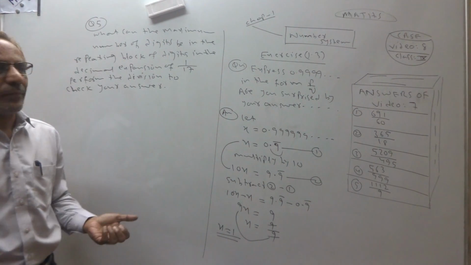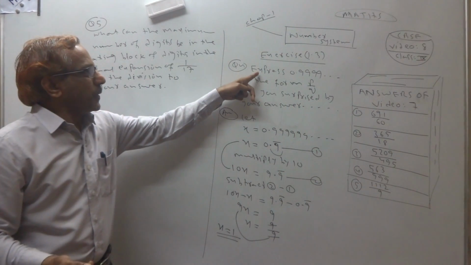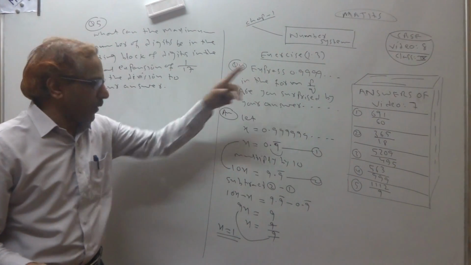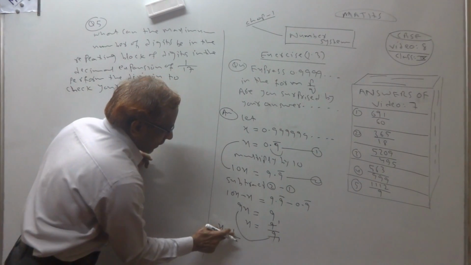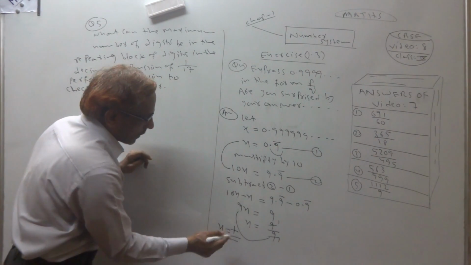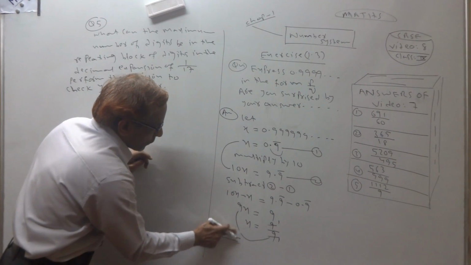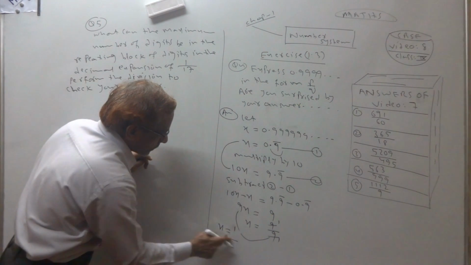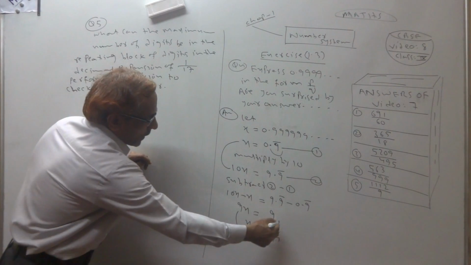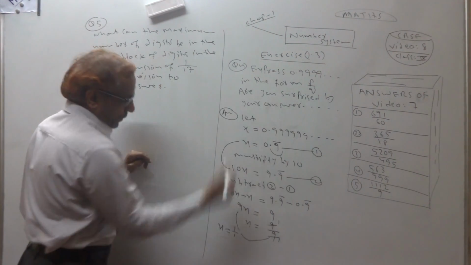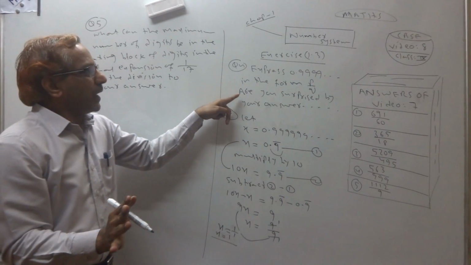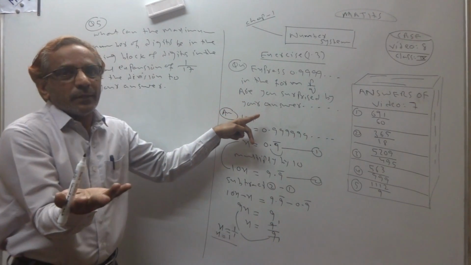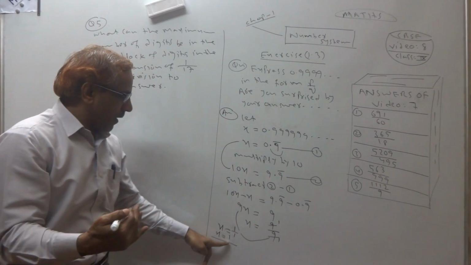That's why it is said, express this in the form of p by q. 9 cancels 1 by 1, so I get the answer 1 by 1. 1 by 1 is nothing but 1 only. So it is said, are you surprised by your answer? Why do we get 1?